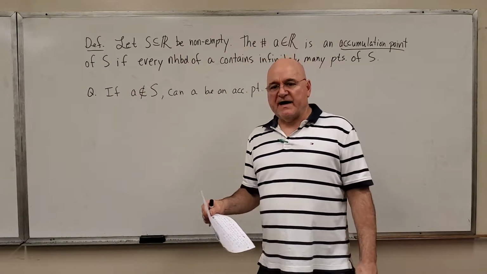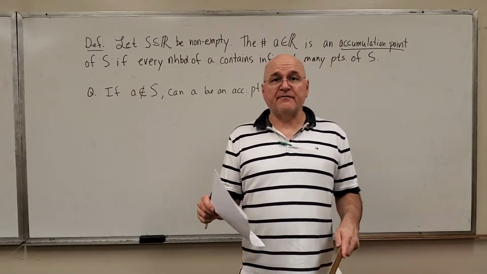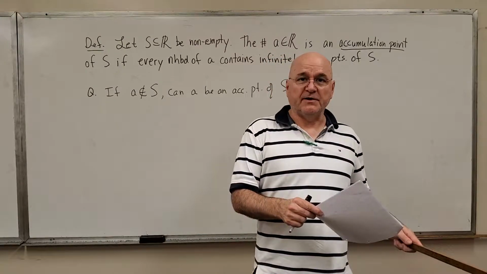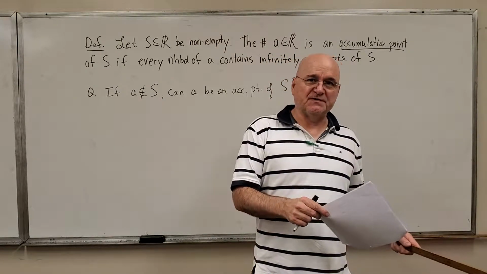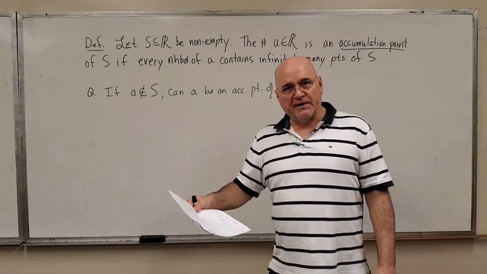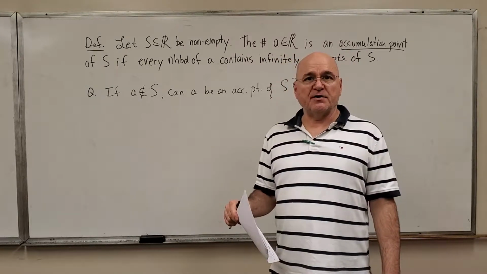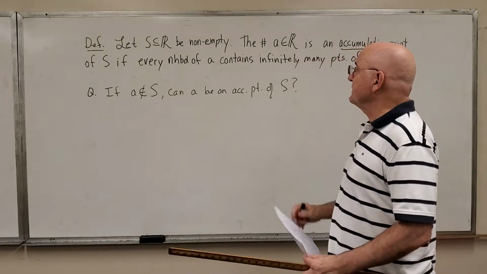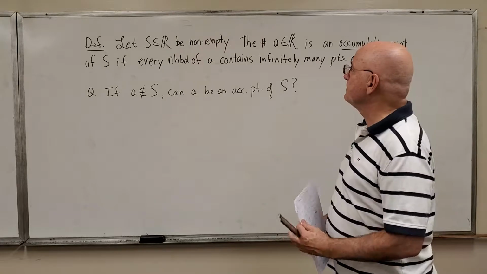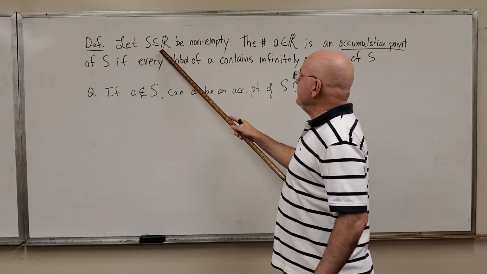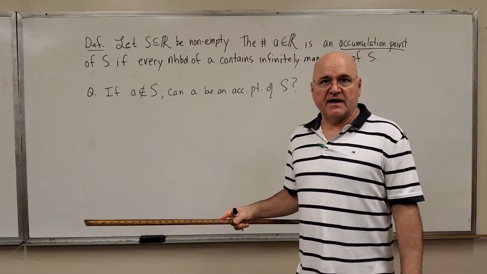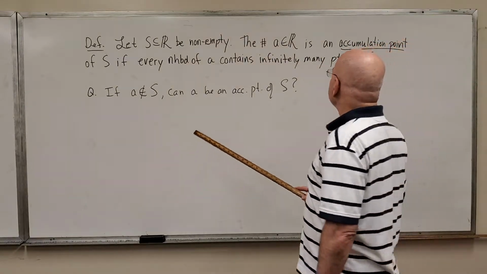Well, we're on our way to proving that every Cauchy sequence is convergent. We already showed that every convergent sequence is Cauchy. So now we're trying to get to the point, which we will soon, that that converse statement is true. And to do that, we need to define what an accumulation point is. Let S be any non-empty set of the real line, or the real numbers.